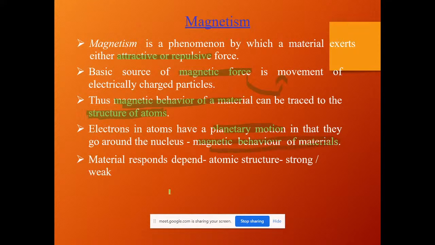How the material responds depends on the structure of the atom, which defines the capability of the material, whether it is a strong material or a weak material. The magnetic strength of the material is highly dependent on how the atomic structure is framed. One thing I have to note: a material comprises electrons, and how this electron structure, this atom structure, exists defines the strength of the material.